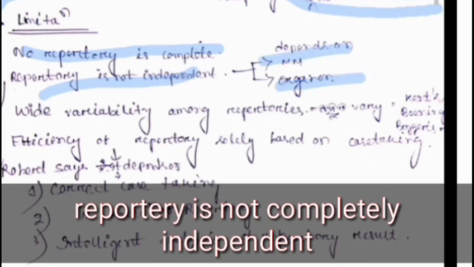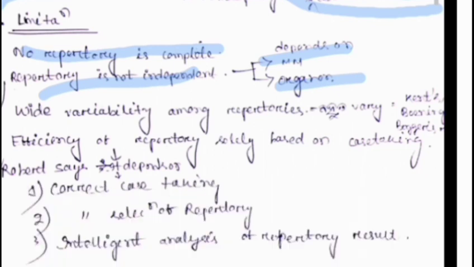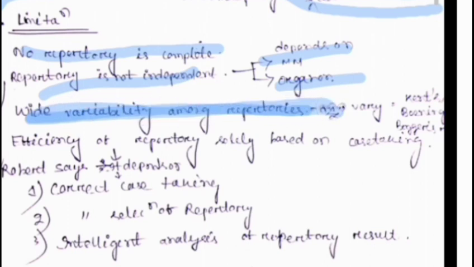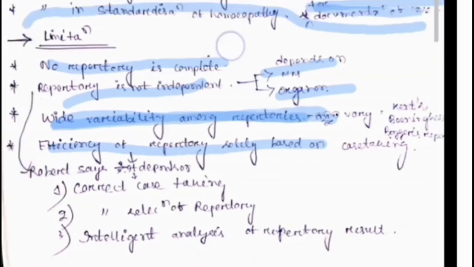I feel that this comes under the scope point, but because the organon is our philosophy, it is our foundation, without it we can't imagine any type of homeopathic work. That's why there is wide variability among the repertories. Then the efficacy of a repertory is solely based on case taking.